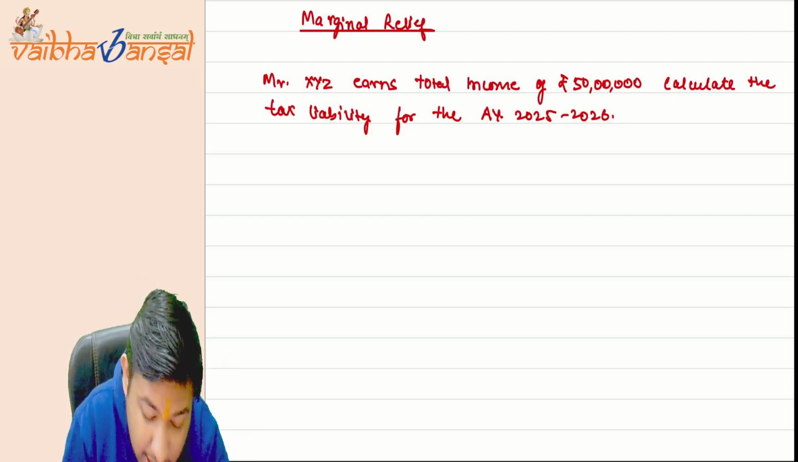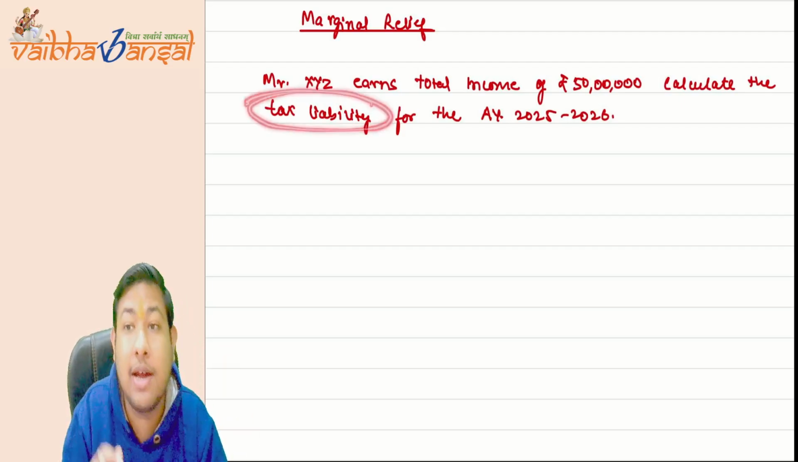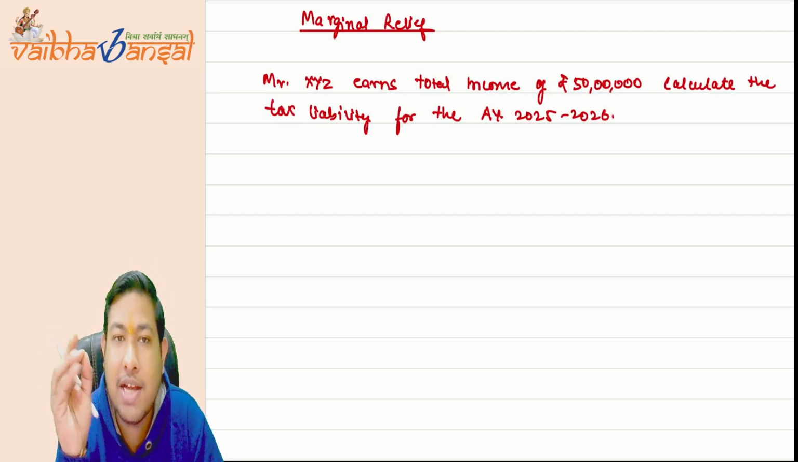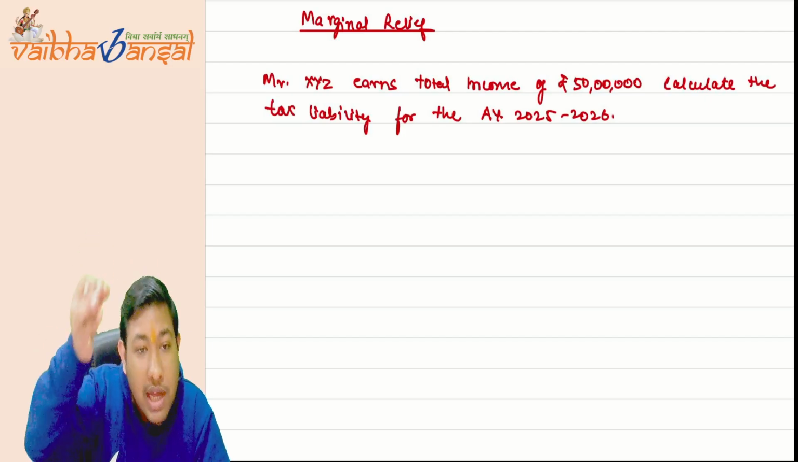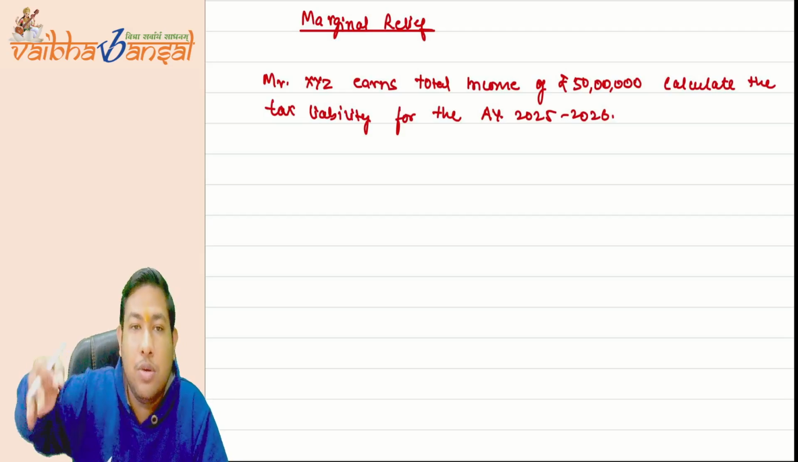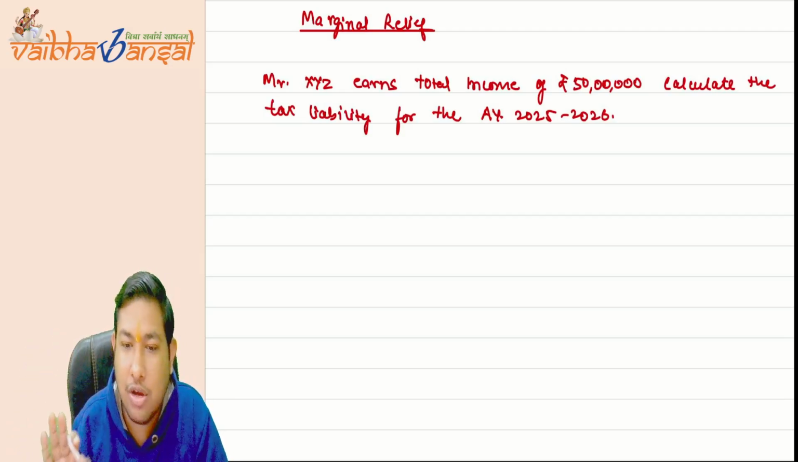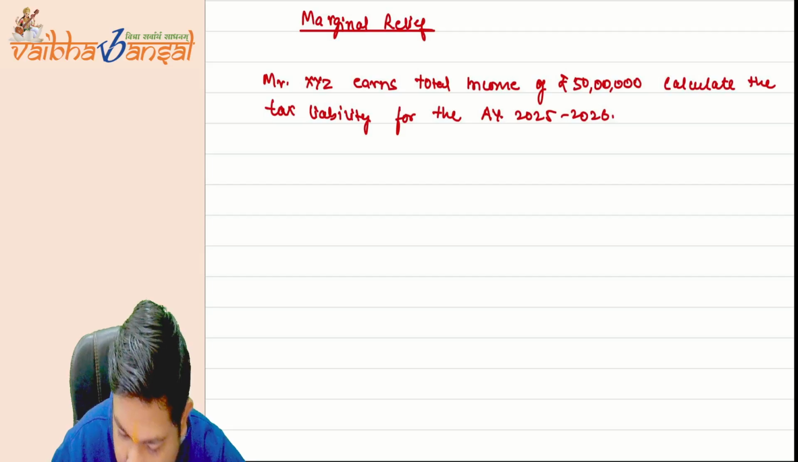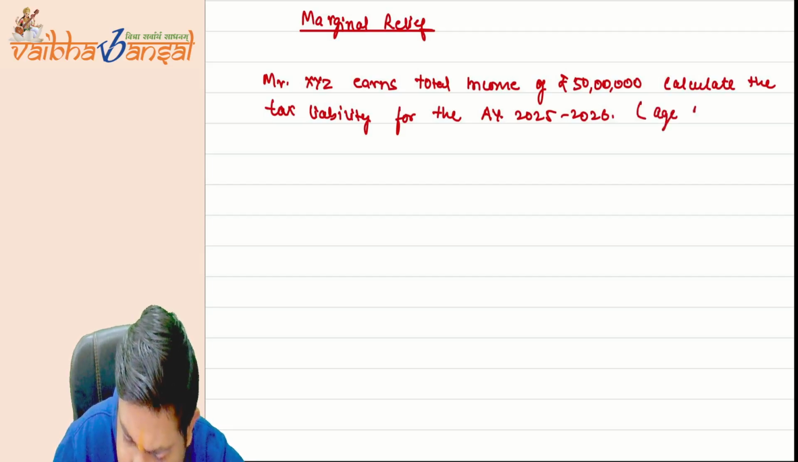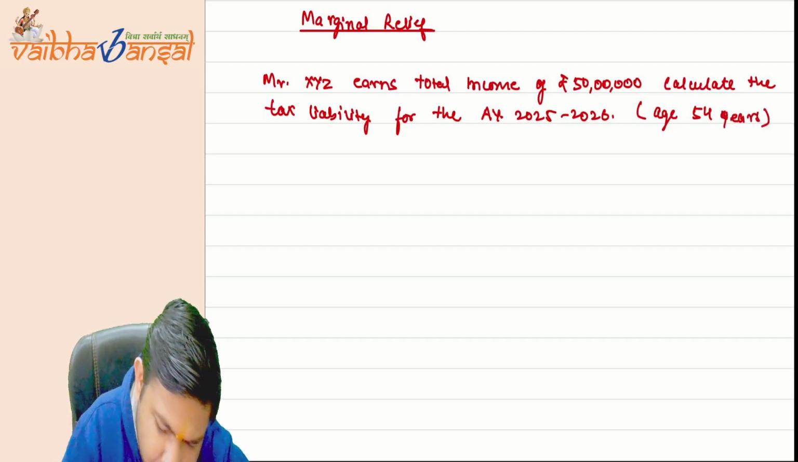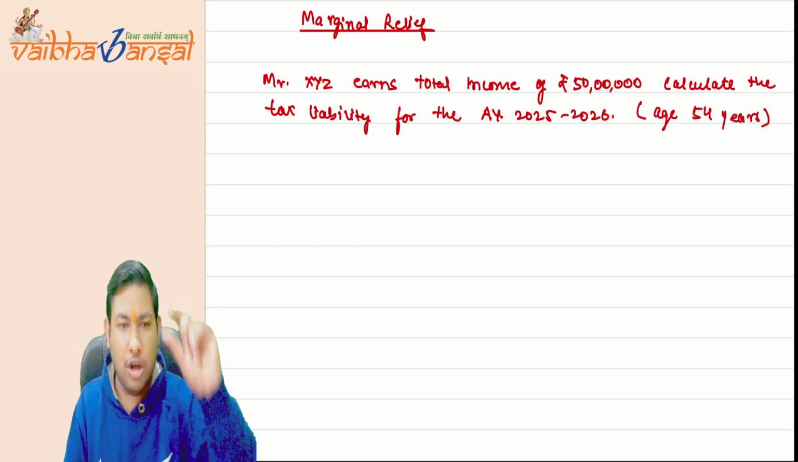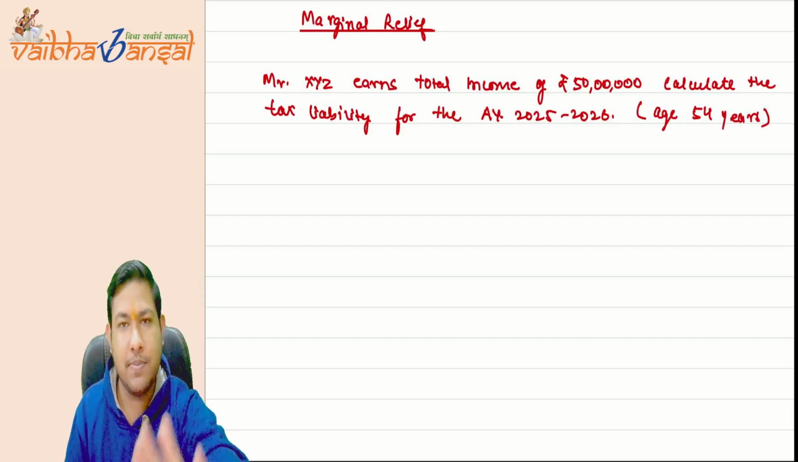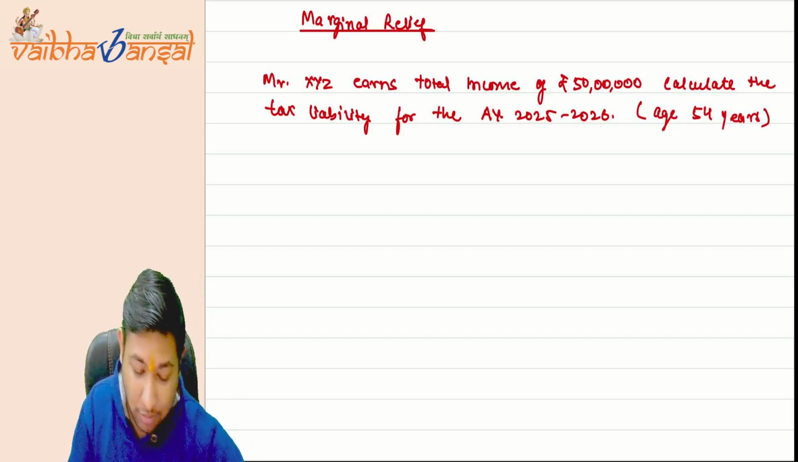Now understand one thing. If the question says compute the tax liability, you have to compute the full tax liability including the health and education cess. I hope it is clear. Now let me give you another point. Age 54 years. Okay, the age is 54 years, so you have to apply the normal slab of 2,50,000. This is the basic exemption limit. Okay, this is clear. Now calculate this.